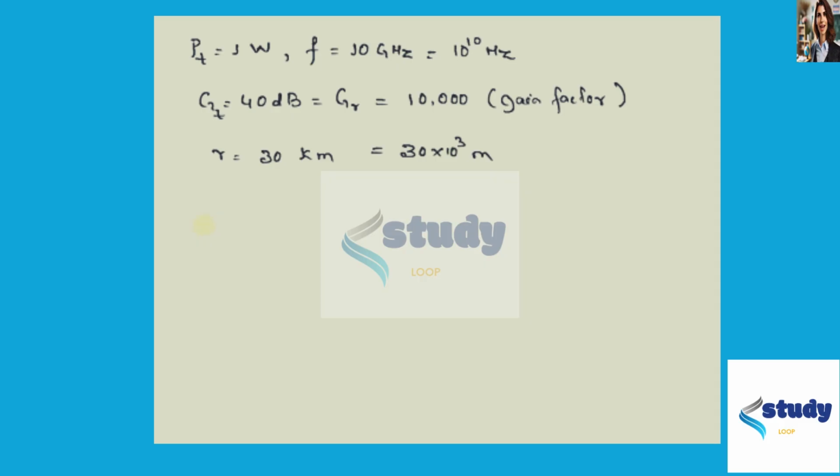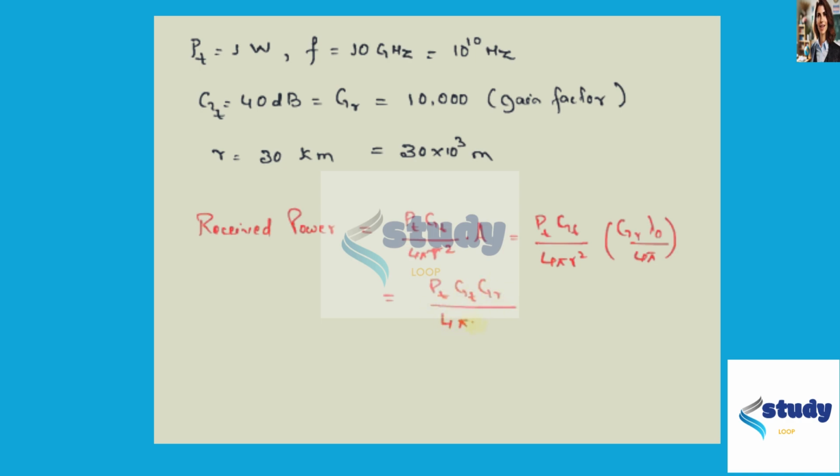So the received power is equal to Pt into Gt divided by 4 pi r square into the extended area A, and the extended area is given by Gr into lambda naught divided by 4 pi, which is equal to Pt into Gt into Gr divided by 4 pi r square.